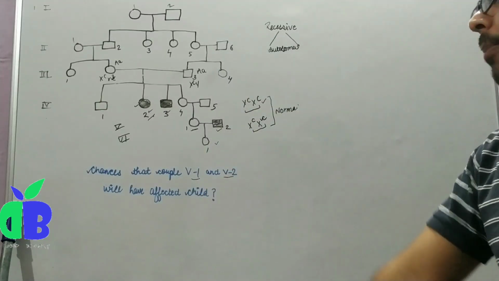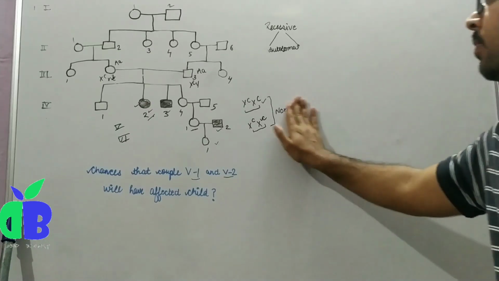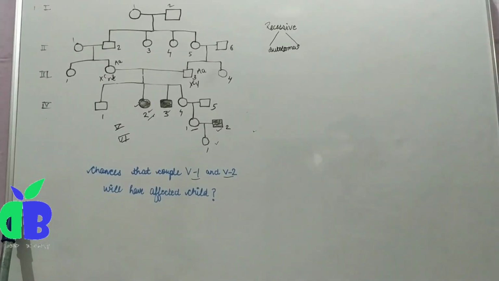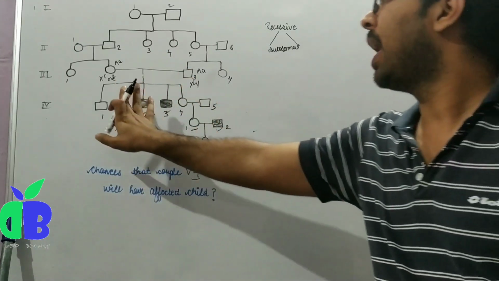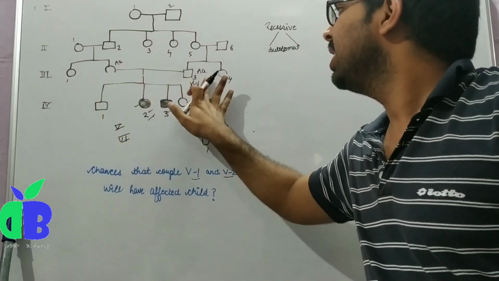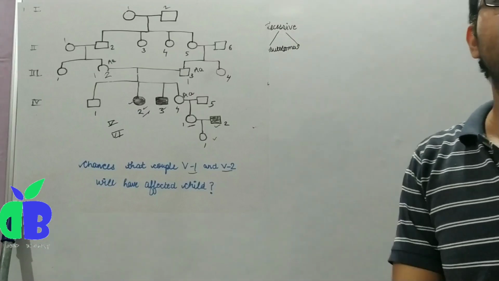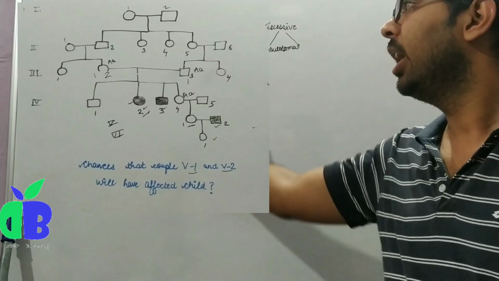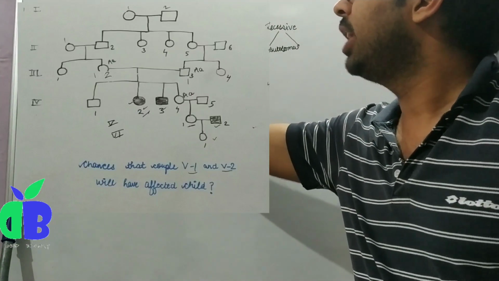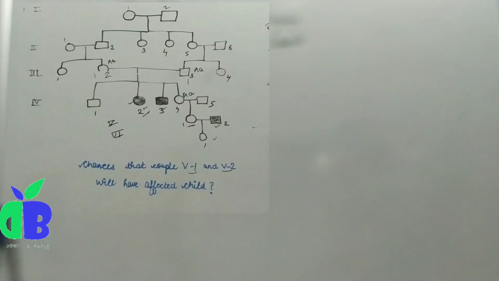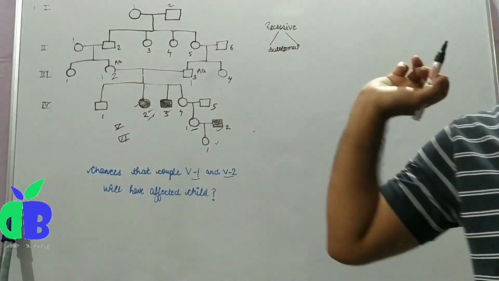What is the chance that the couple 5-1 and 5-2 will have an affected child? The parents 3-2 and 3-3 pass the disease to the offspring, and they are normal, that's why their genotypes are heterozygous. So the probability of 3-2 and 3-3 being heterozygous is 1.